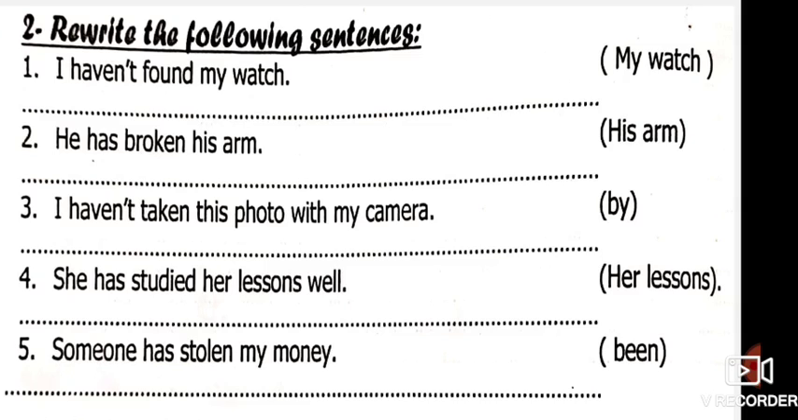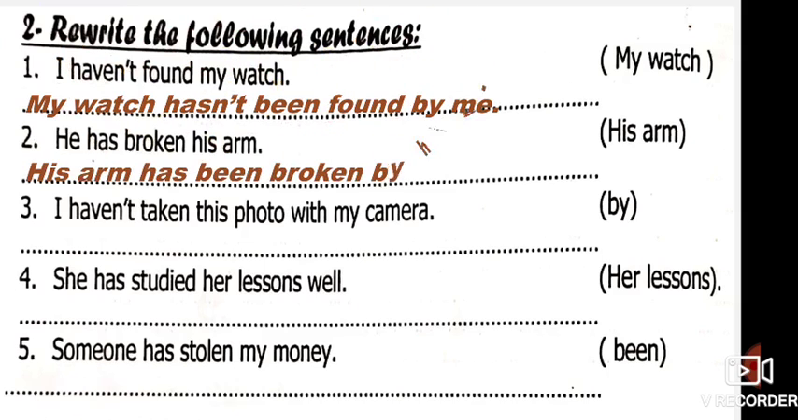Now let's take the rewrite. I haven't found my watch. We are going to make the passive in the negative form also. It's easy. It doesn't make a difference. Okay? I haven't found my watch. The answer is: my watch hasn't been found by me. We can write by me or we can leave it out. It will give the same meaning. My watch hasn't been found by me. He has broken his arm.